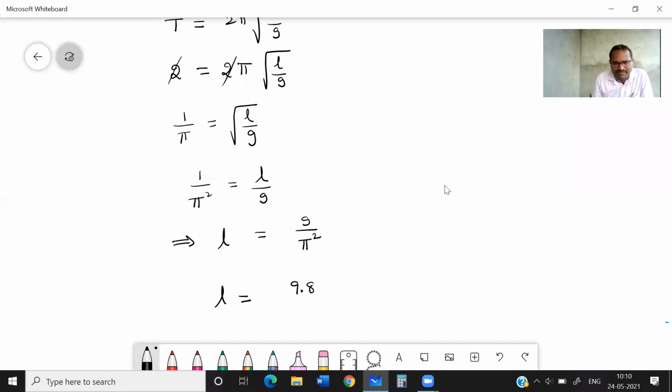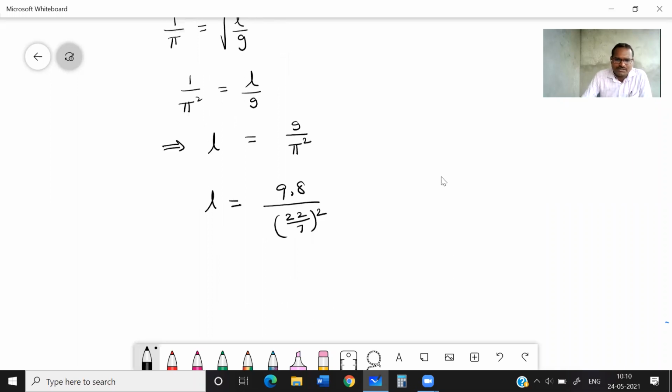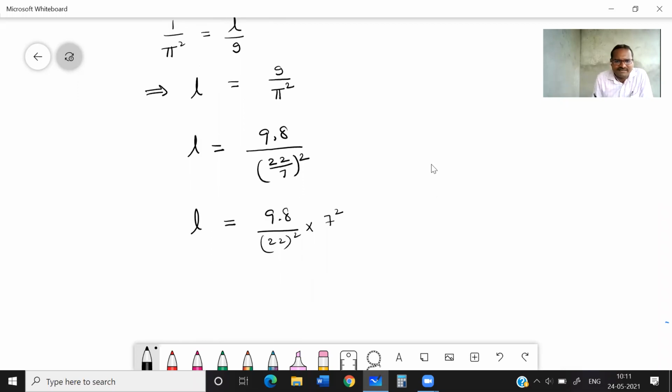Okay, 9.8 divided by pi square. Pi value is 22 by 7 or 3.14. Your wish. Okay, 22 by 7 I'll take. 22 by 7 whole square. So it will become L is equal to 9.8 divided by 22 square into 7 square. Correct? Yes. 7 square will go into the numerator. Exactly what value of length of the seconds pendulum am I calculating?